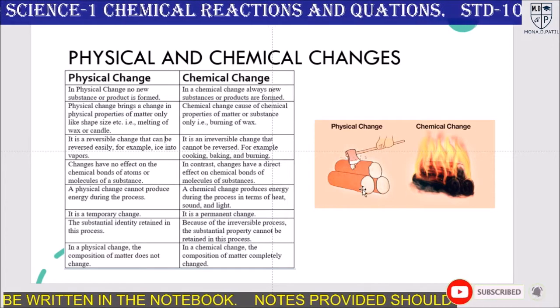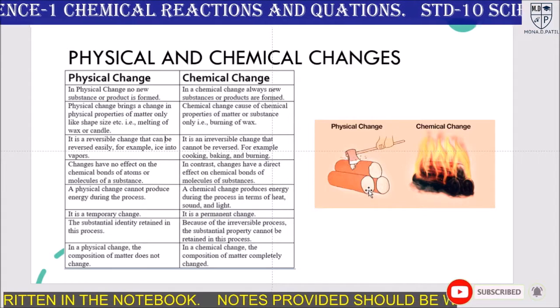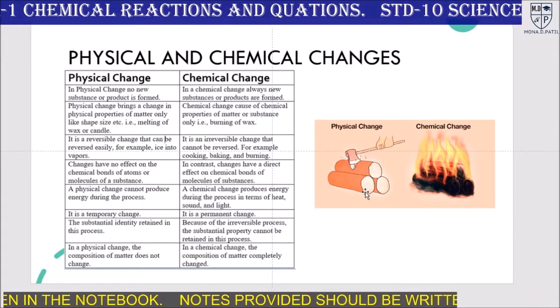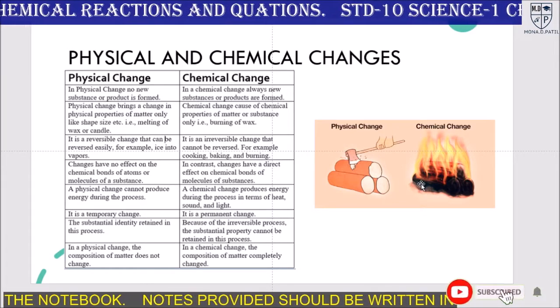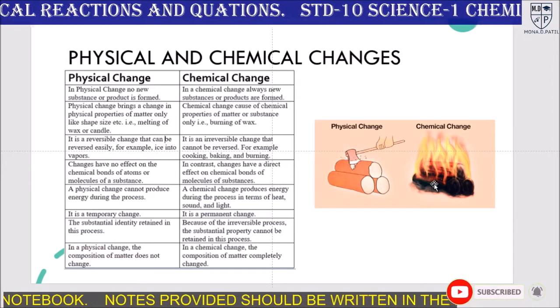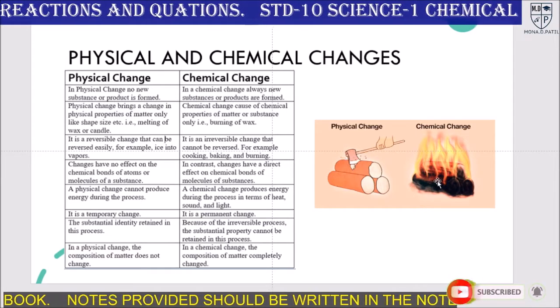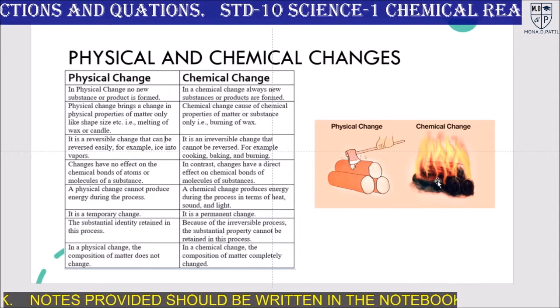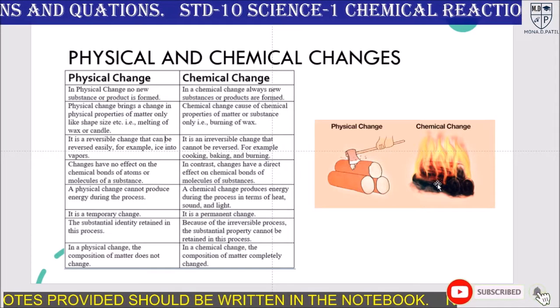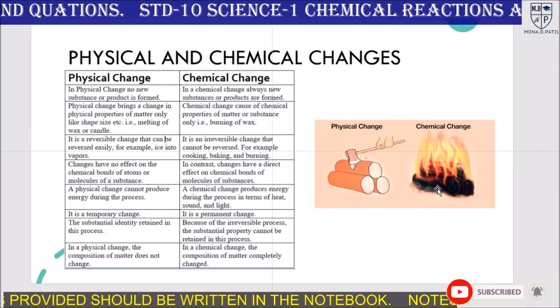Here you can see, cutting of wood is a physical change, and burning of wood is a chemical change, meaning the constituent of burning wood, after burning, forms coal, which is very different from the wood.